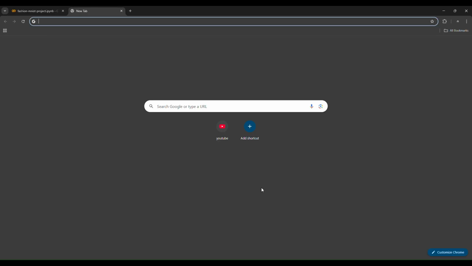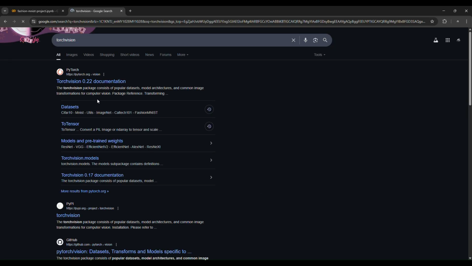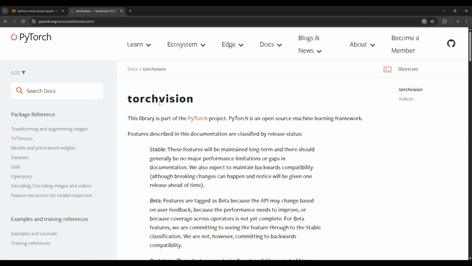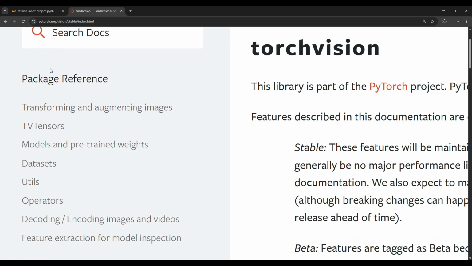This is a class inside this datasets library. If you look up torchvision and enter the first website here, we notice the PyTorch documentation. As you can see, torchvision is part of the PyTorch project. PyTorch is an open source machine learning framework. So torchvision is commonly used for computer vision tasks, and it contains a lot of sub-packages like transforming and augmenting images, TV tensors, models and pre-trained weights, datasets.